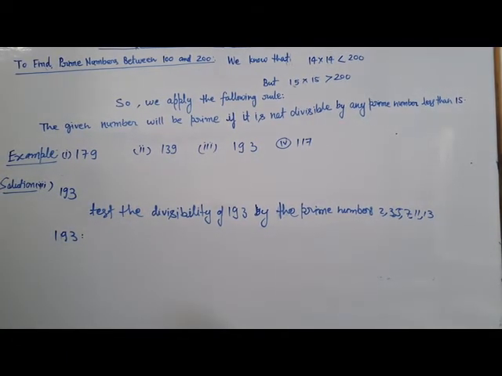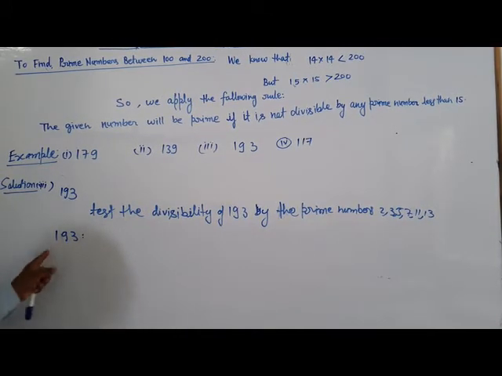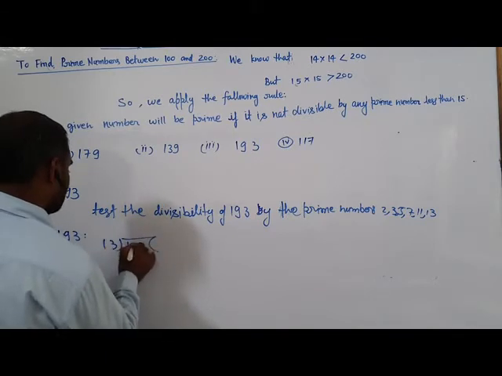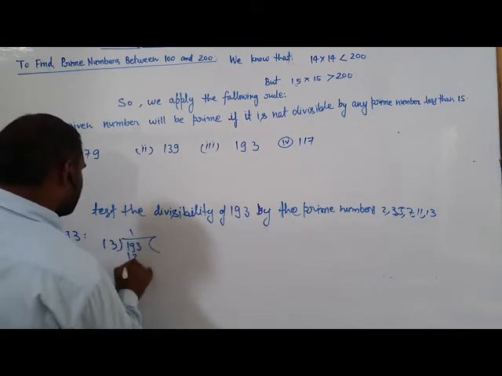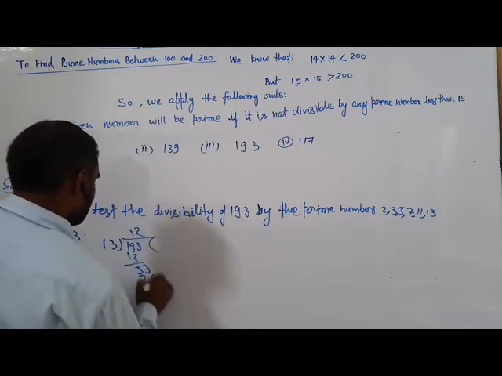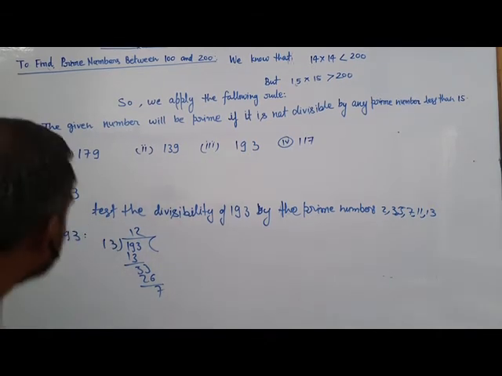Now 13. It is also not divisible by 13 because there is a remainder. So it is not divisible by 13.